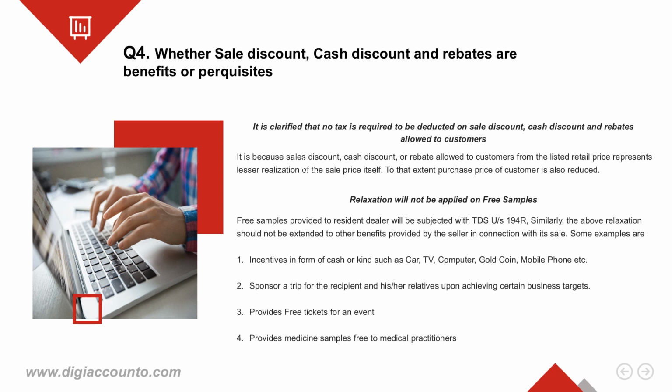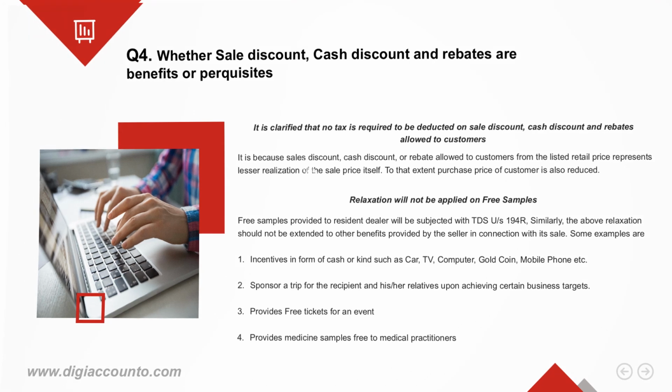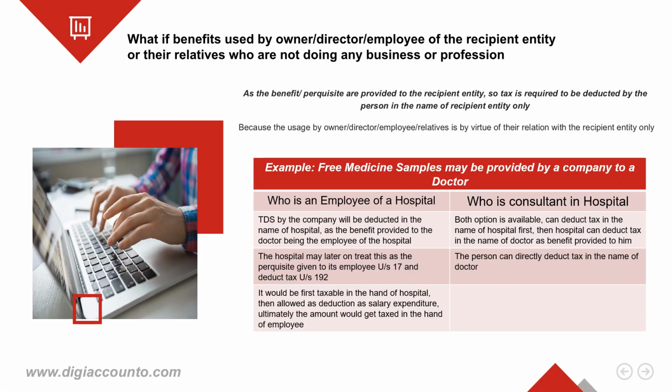CBDT provides examples of benefits which will be subjected to TDS under section 194R in the form of cash or kind, such as car, TV, computer, gold coin, mobile phone, etc. A sponsored trip upon achieving certain business targets, free tickets for an event, free medicine samples to medical practitioners. Further, the department states that it does not matter who actually uses the provided benefits. The deductor will be responsible to deduct tax in the name of the recipient only.